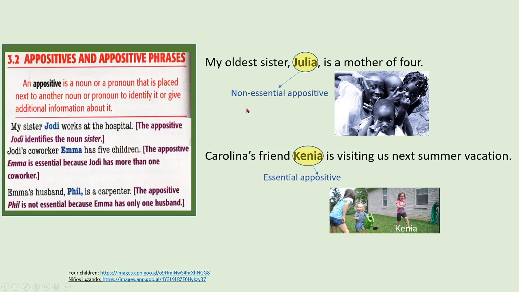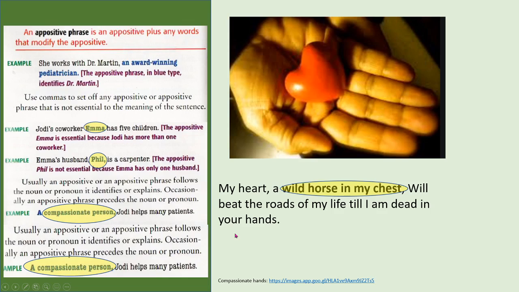Now we have been discussing an appositive as a single word. What happens when it is a phrase? Okay? An appositive phrase, in this case, is an appositive plus any words that modify the appositive. Example, she works with Dr. Martin, an award-winning pediatrician. The appositive phrase in blue identifies Dr. Martin. You see? More than one word that function as one single unit.